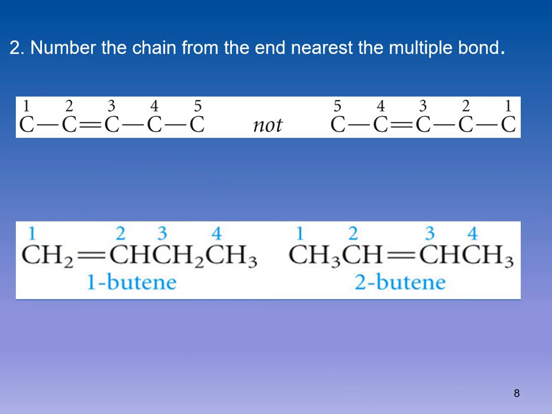In this example, this is a 4 carbon compound holding a double bond at position number 1, so it would be named as 1-butene. But this compound is holding the double bond at position number 2. We number it either from this side or from the other side, and in both cases this double bond will always be at position number 2. So 1-butene and 2-butene are the correct names of these two compounds.